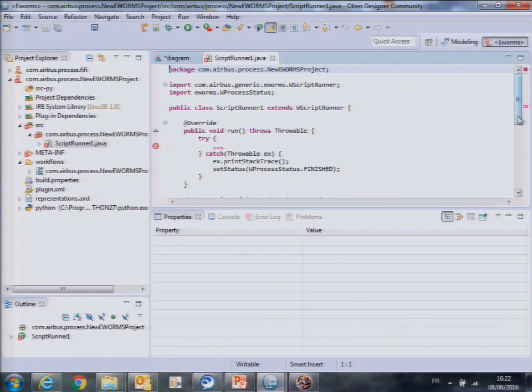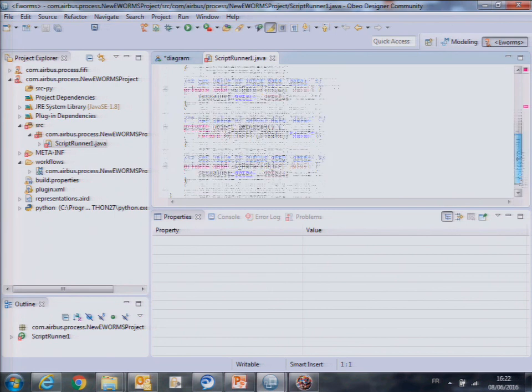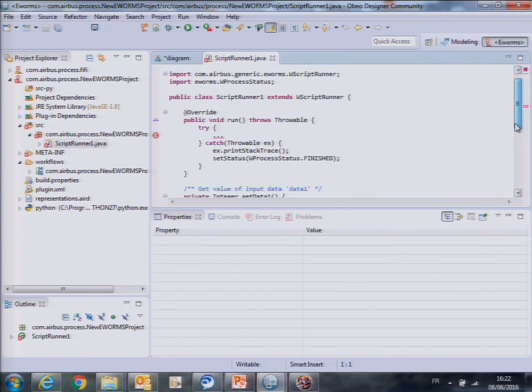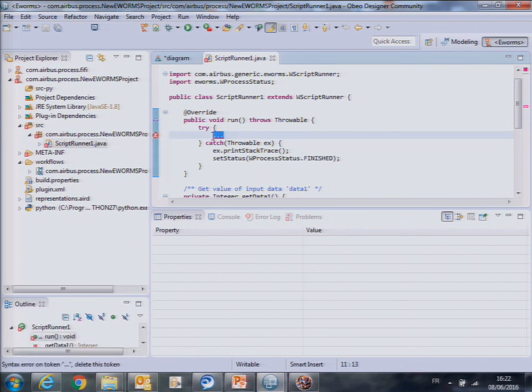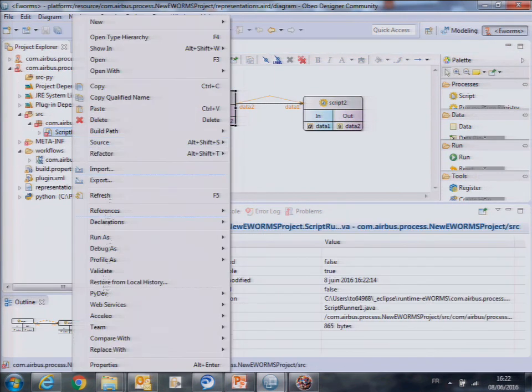You will see that also, to help the designer as much as possible, this class is pre-filled with the getters and setters of the data, so he knows he already has the getters and setters there, and in the run method he just has to implement what he's going to do. I'm not going to do something very complex here. Sorry, I missed something. I'm going to delete it and redo it because I forgot something on the data: they are objects.